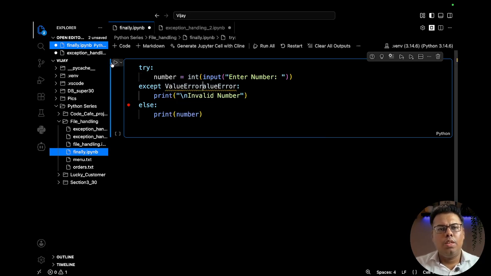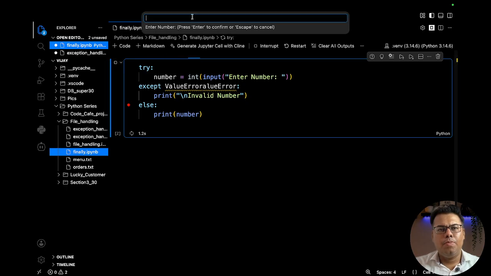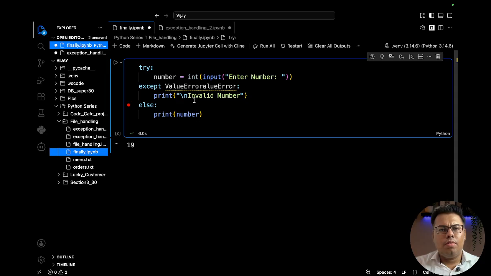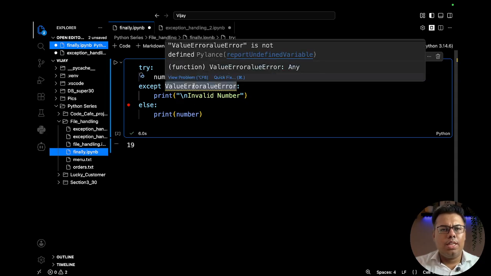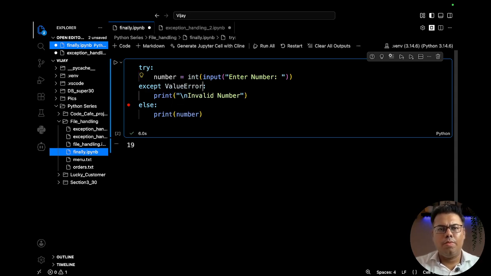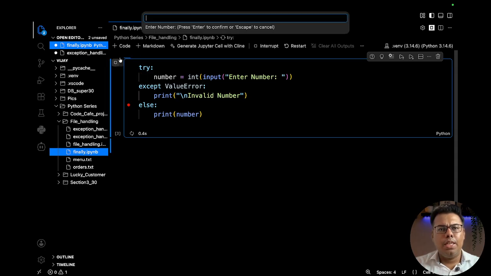Now if we try to execute this one, let's say I enter a number 100 19. I guess there is some issue, let me rewrite the code.